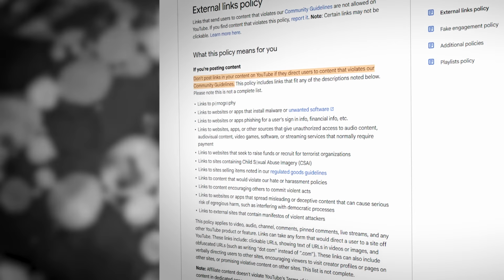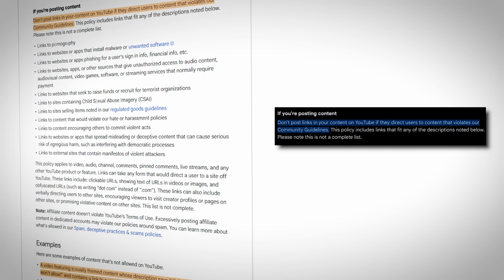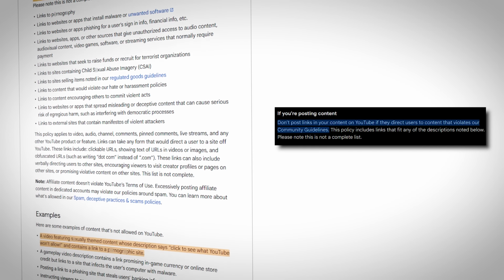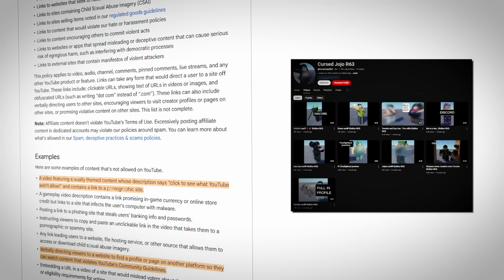I'm pretty sure this is in violation of YouTube's external links policy, which states, quote, "Don't post links in your content on YouTube if they direct users to content that violates our community guidelines." And suffice to say, the uncensored versions of what's being shown in their videos technically wouldn't be allowed on YouTube.